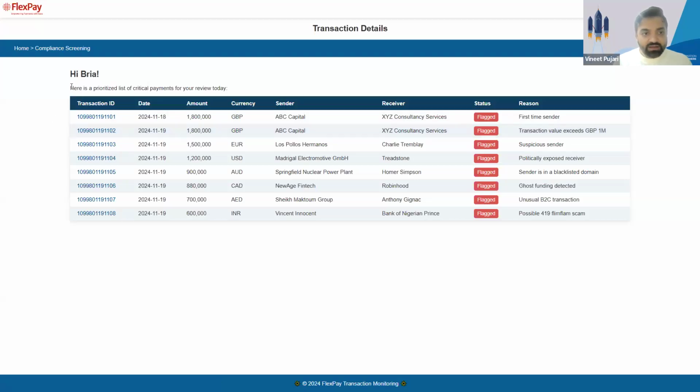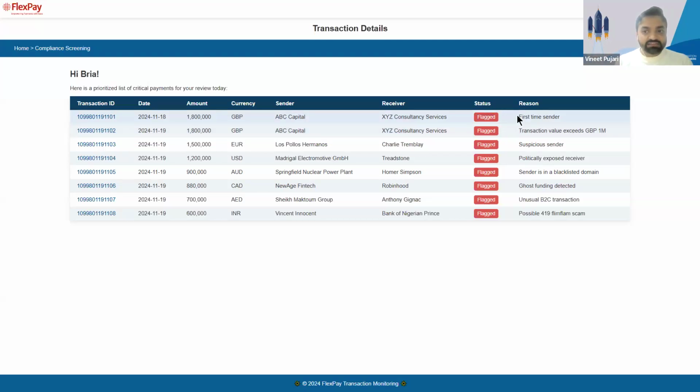Now, you see a prioritized list of transactions already. This is because there is an AI agent in the back end which is constantly looking at new transactions, watching their total currency amount, watching which currency code they have been sent in, and also looking at the sender and the receiver information, and then it is constantly flagging or processing that transaction.